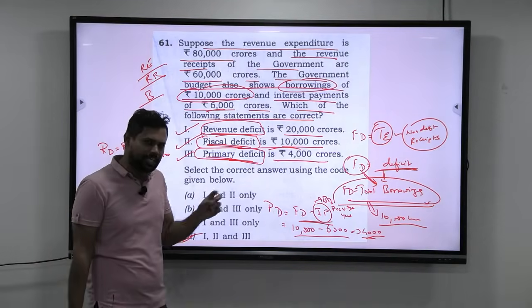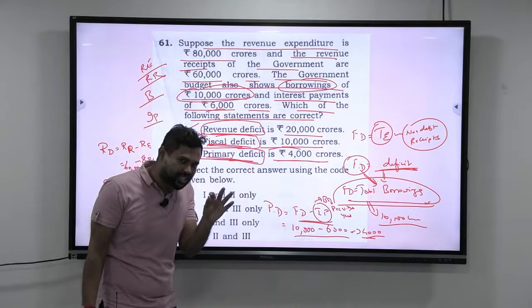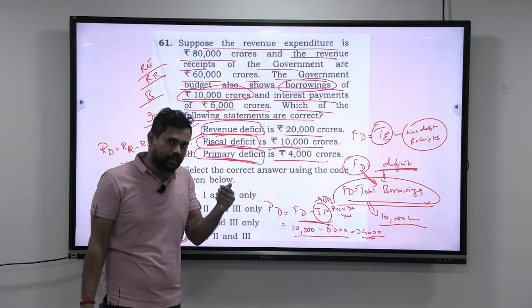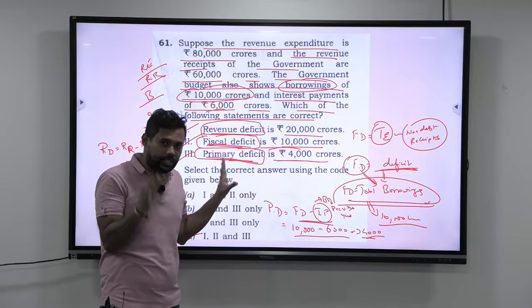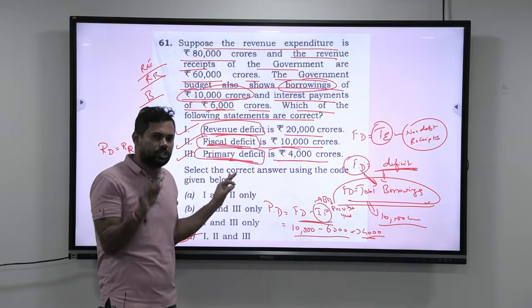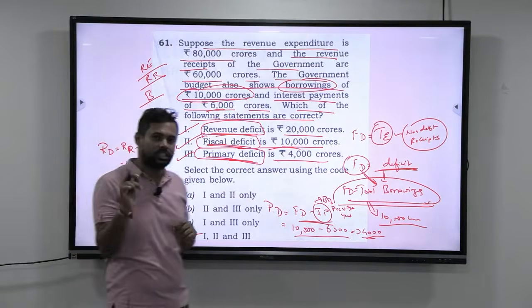Alright. So this has to be done very, very quickly because these are very simple questions that check your basic conceptual clarity. In that hurry, if you are in a rush, that is where you have greater scope to go wrong. That is why time management is the key. The basic conceptual clarity is really the key here. Okay. So this completes the 61st question.